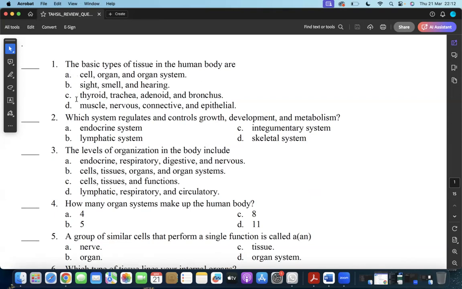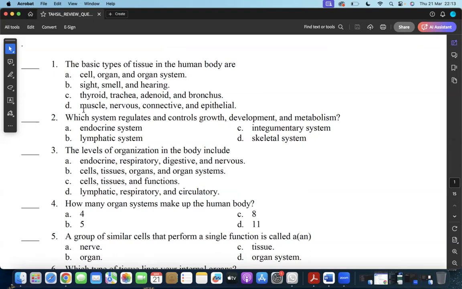Now let's move on to B. Sight, smell, hearing, all of these are senses. They are not actually types of tissues. The other one, thyroid, trachea, adenoid, bronchioles, these are part of the respiratory system. They don't actually define a tissue.